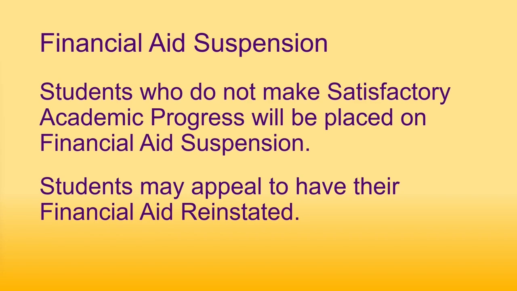Students who do not make satisfactory academic progress will be placed on financial aid suspension. Students placed on financial aid suspension must appeal to have their aid reinstated for upcoming semesters at UNI. Students who have successfully appealed will be placed on financial aid probation, allowing them to receive aid based on conditions set forth by the Office of Financial Aid and Scholarships.